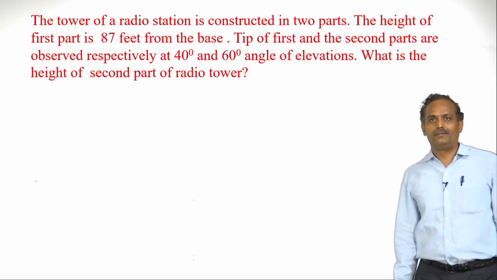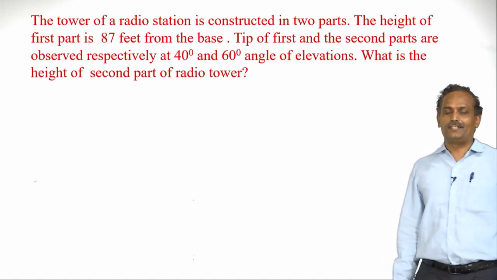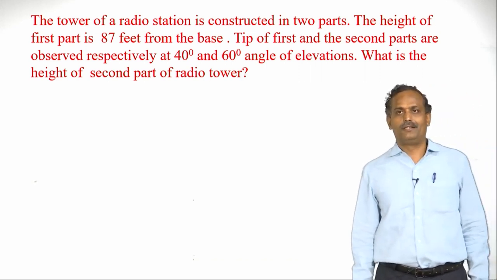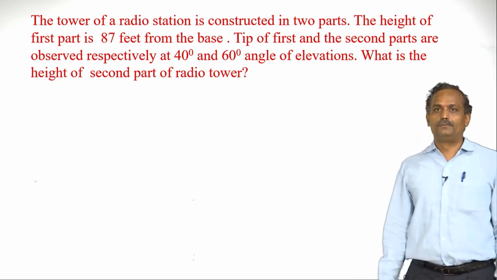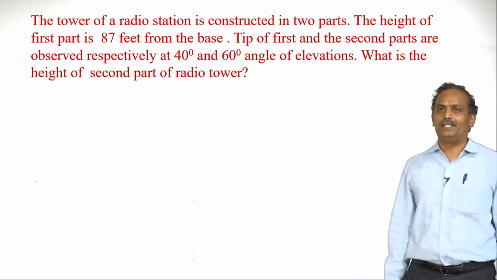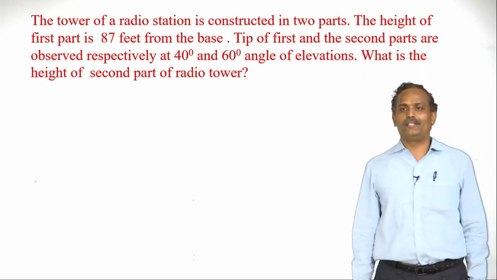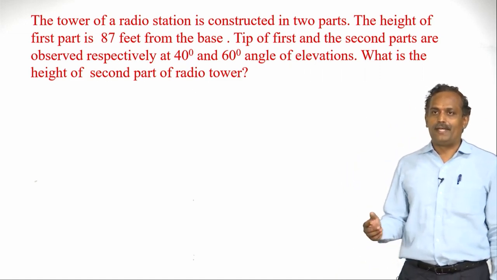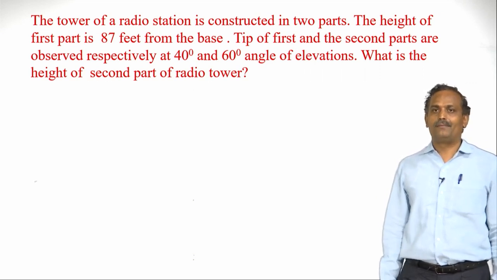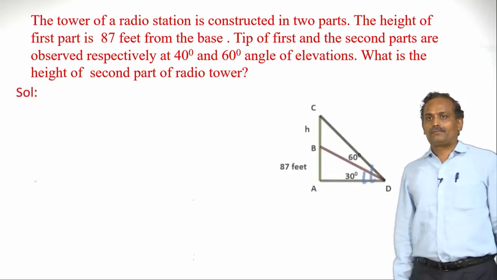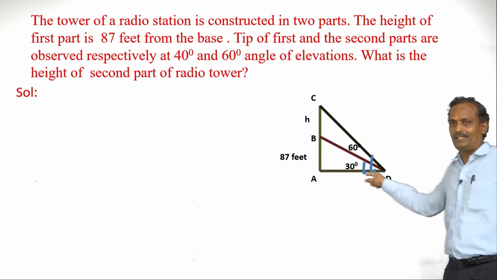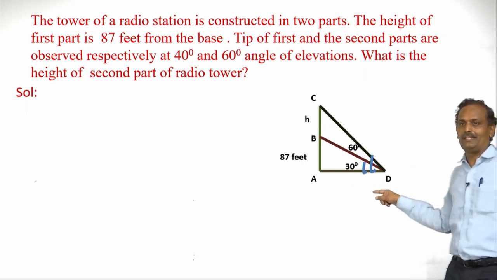Let us move further. Let us take a particular example. The tower of a radio station is constructed in two parts. The height of the first part is 87 feet from the base. The tips of the first and second parts are observed at 40 degree and 60 degree angles of elevation respectively. So there are two angles of elevation. What is the height of the second part of the radio tower? So a radio tower is there. Draw the ray diagram. A radio tower AC is there and the observer is at D. He is observing the radio tower AC from D.